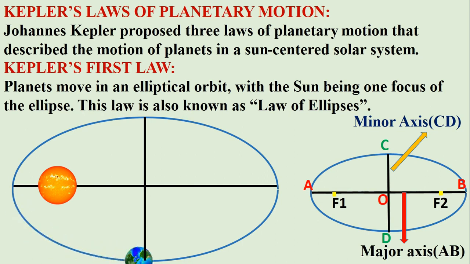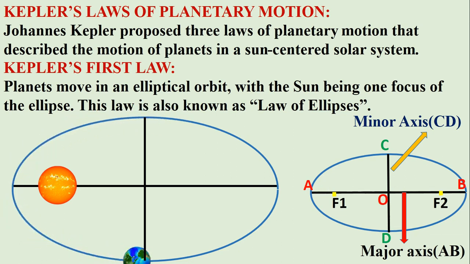So CD is the minor axis. O is the midpoint of AB and CD. So the Sun is present at F1 and all planets move in a path which has an elliptical shape. So this law is called the law of ellipses as well.